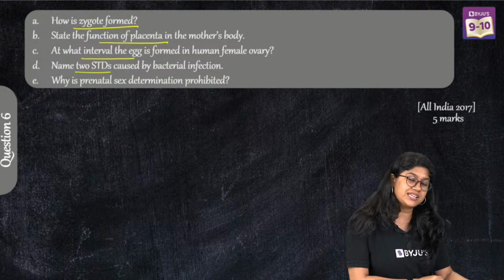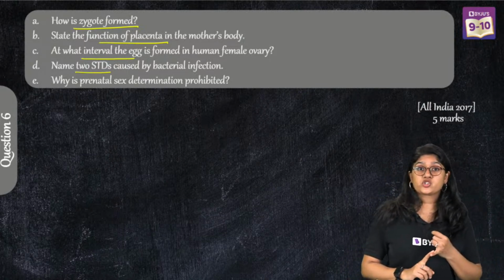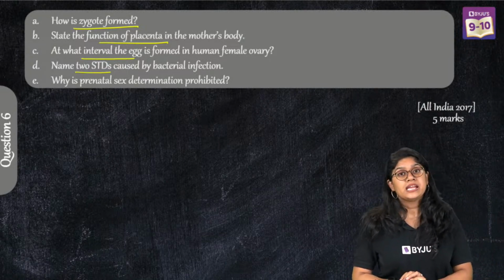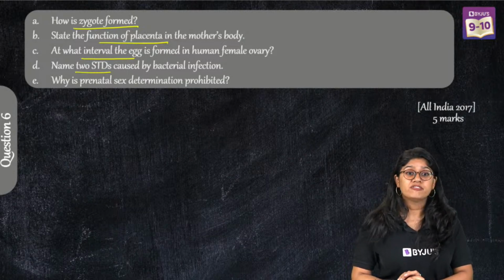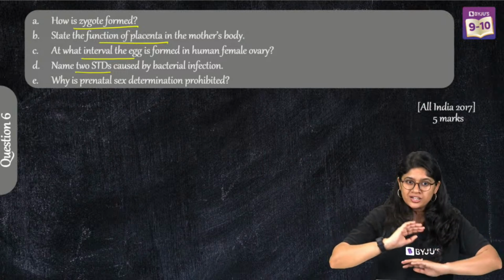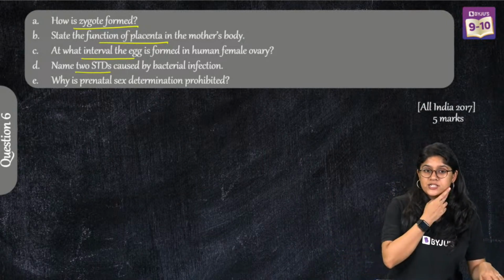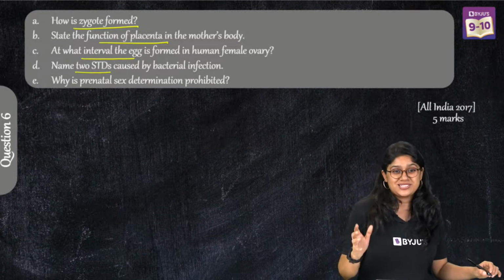Name 2 STDs, diseases of bacteria. We have syphilis and gonorrhea, which are caused by bacteria. AIDS is caused by a virus. Very good, everyone. I know that we are going a little bit fast as you all are helping us over here, right? So we are just focusing on the questions.